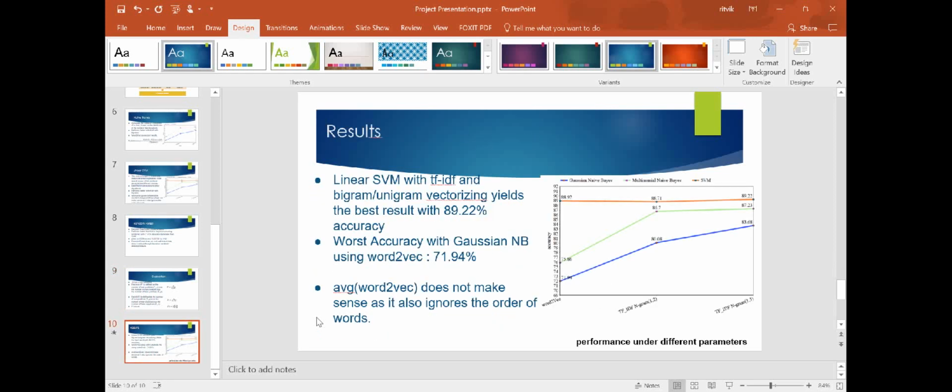The result of our project is that the linear SVM performs much better than the naive Bayes and random forest algorithms using TF-IDF and bigram unigram vectorizing. Linear SVM yields an accuracy of 89.22% and gives the worst accuracy with Gaussian naive Bayes using word-to-vec with 71.94%. As mentioned above, the word-to-vec does not make sense as it also ignores the order of the words.